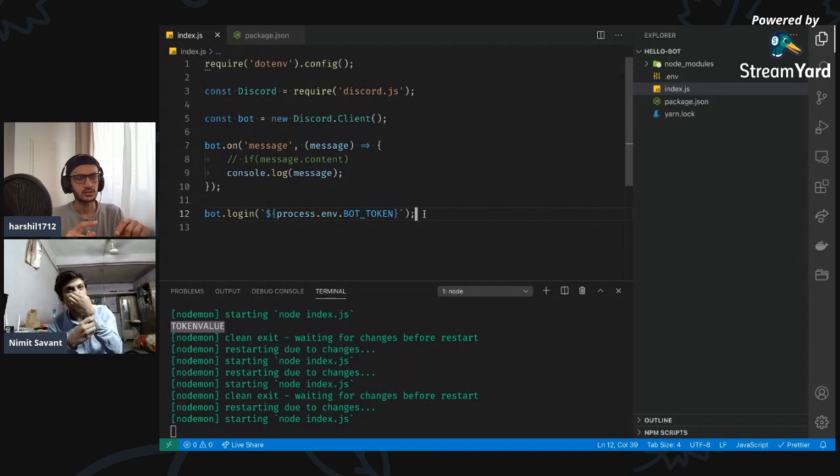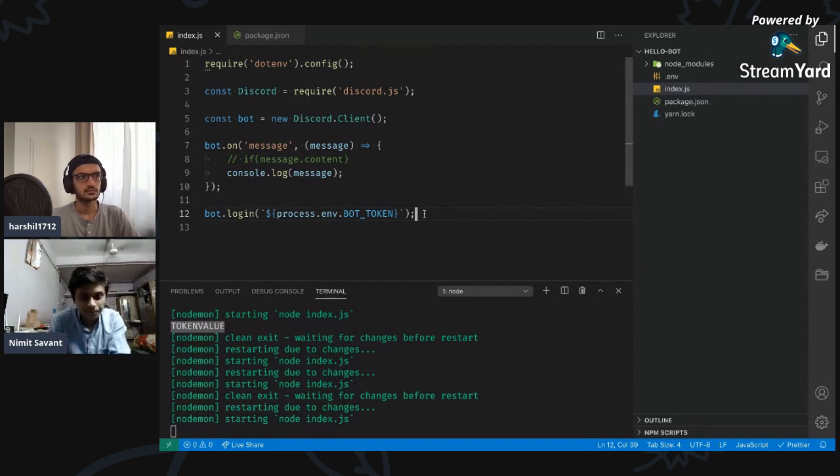Okay, so basically, what we call servers are called guilds in Discord.js. Guilds have guild members. So if you are a member of a server and you want to get some information about someone, you can actually console log that thing and see what information it gives.